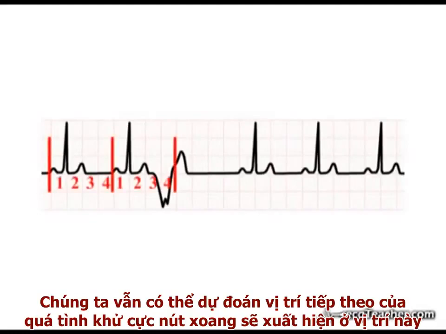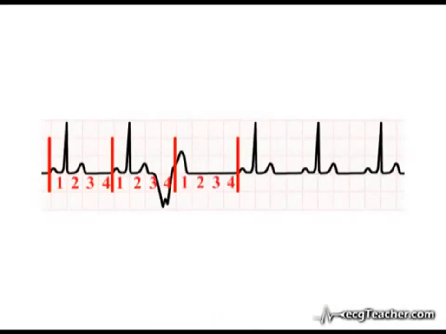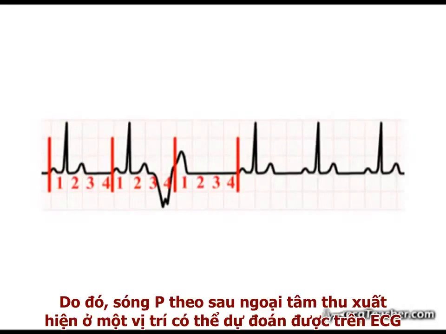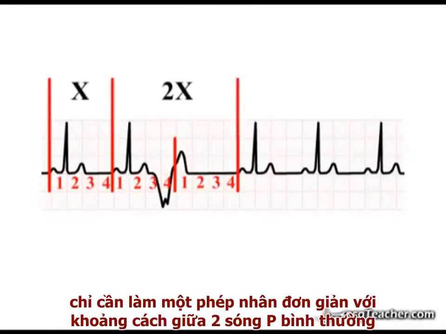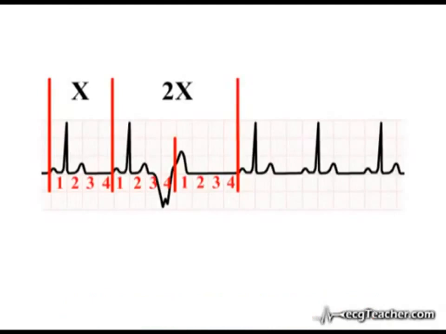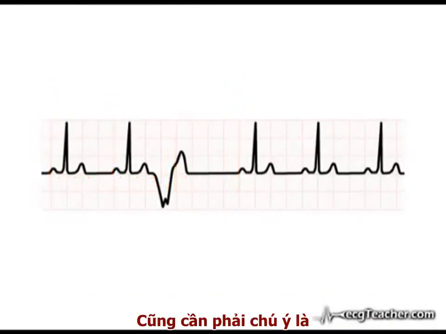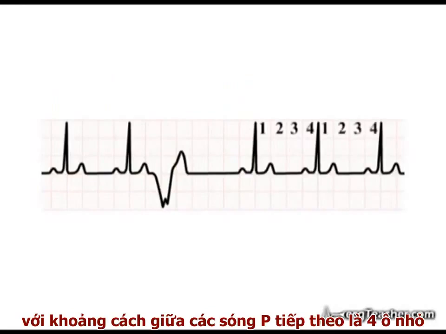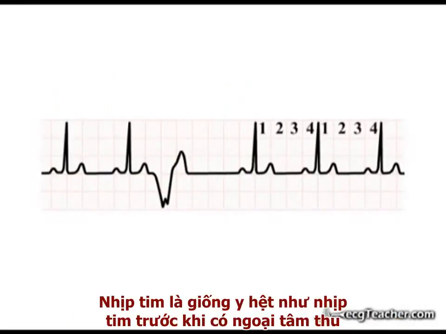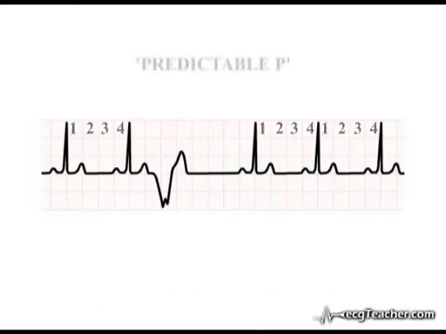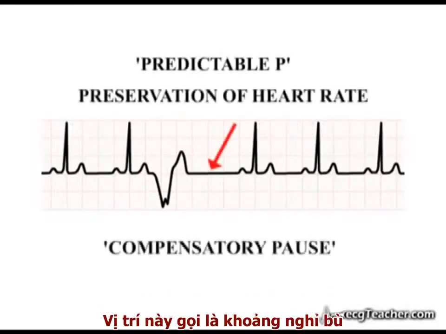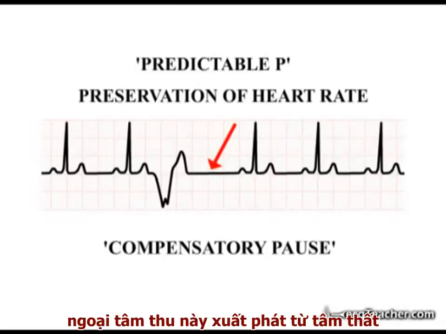We would still predict that the next sinus discharge would occur at this point, a further 4 squares on. This is indeed the case. So the P wave following the ectopic occurs at a predictable point on the readout, which is a simple multiple of the preceding P wave interval. Also note that with 4 squares between all subsequent R waves, the heart rate is the same as that preceding the ectopic. As expected, this is a compensatory pause and supports the conclusion that this ectopic originated in the ventricles.